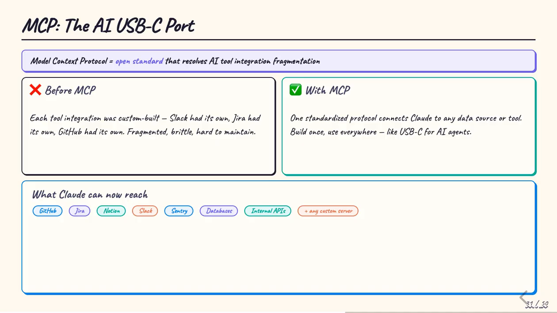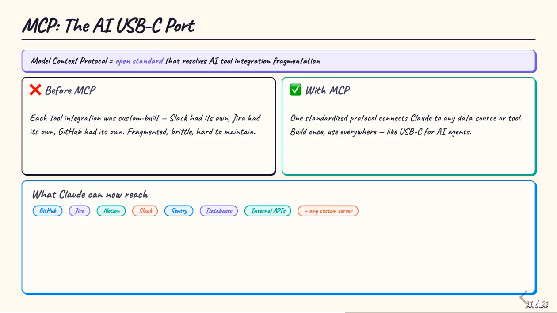The Model Context Protocol is an open standard designed to solve the fragmentation of AI tool integrations. Before MCP, every integration was custom-built. Slack had its own, Jira had its own, GitHub had its own. MCP provides a standardized interface, like USB-C for AI agents, that any tool or data source can implement once and be accessible to any compatible agent.